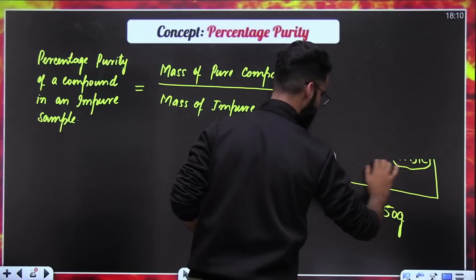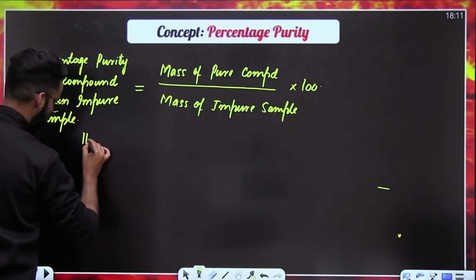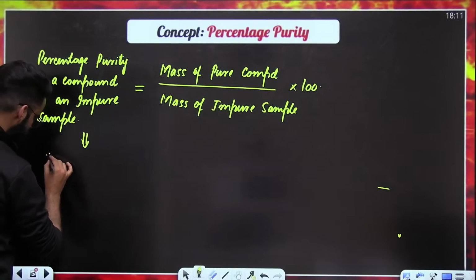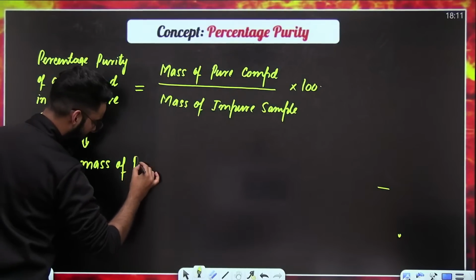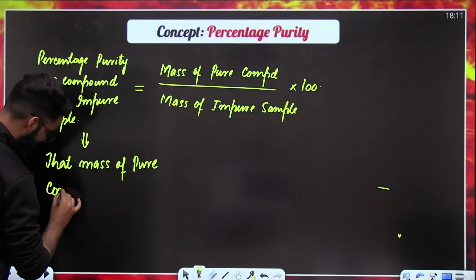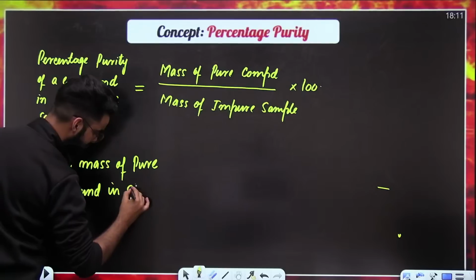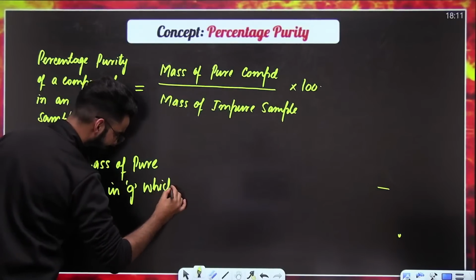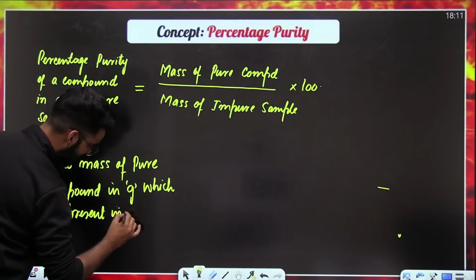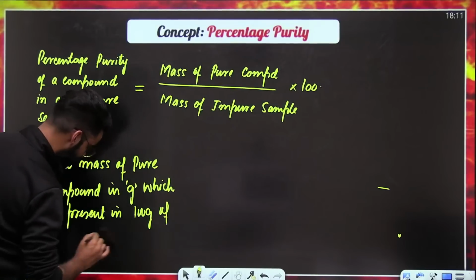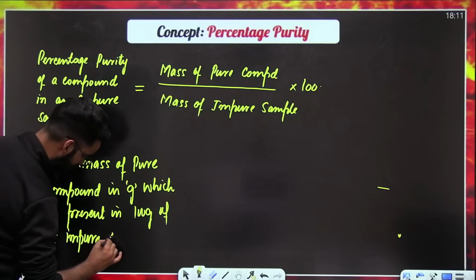So I started with the formula, no doubt. But first, I would want you guys to write its definition. Percentage purity of a compound in the sample: what does that mean? It is defined as that mass of the pure compound in grams which is present in 100 grams of its impure sample.